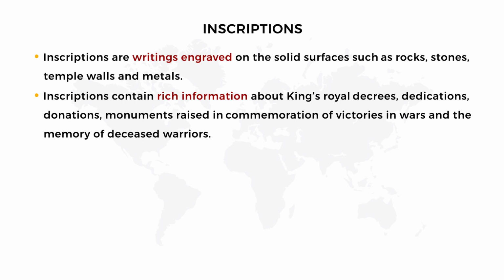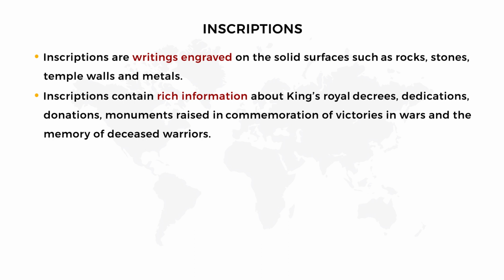The official orders passed by the king. அரசாணை என்று சொல்கிறோம் இல்லையா, அரசாணை தமிழில், அதுதான் royal decrees. Dedication: how the king served the people. And donation: the gifts offered to the people by the king. And monuments raised: if the king got victory in a war, he will construct a monument in remembrance of the victory and also of the soldiers who lost their lives in that war.